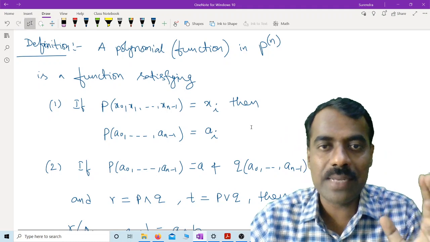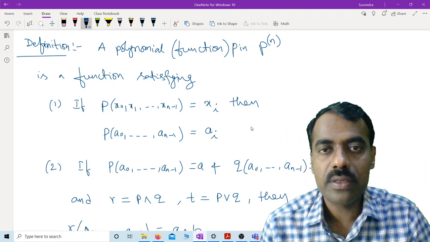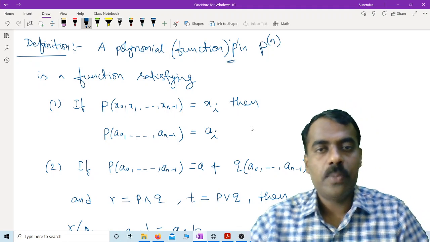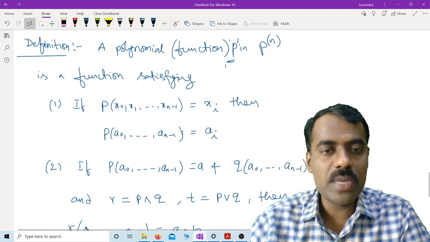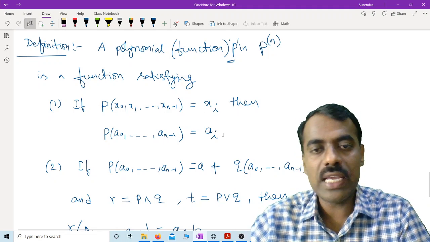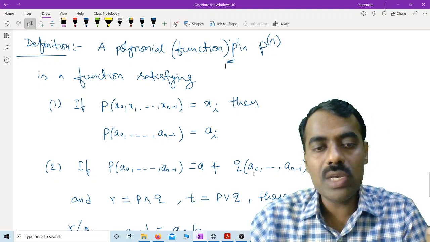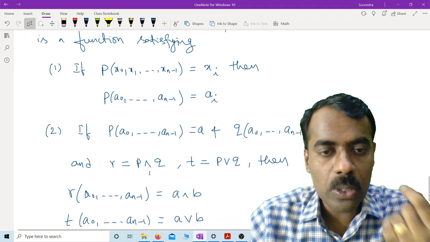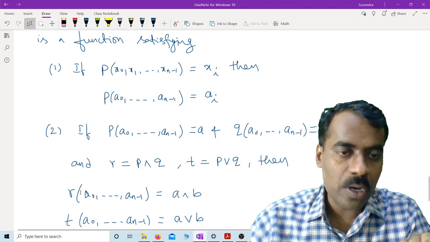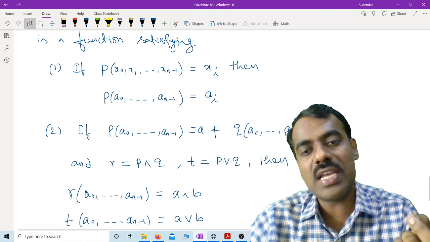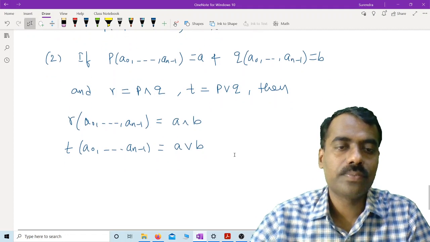So whenever we call something a polynomial p, what is the condition it should satisfy? If it is a monomial, obviously it should take only one value. And if you have two polynomials p and q, then p meet q and p join q evaluated at a particular point are actually coming from p and q, simply by taking meet and join.